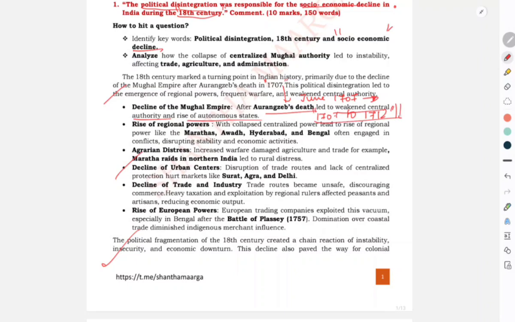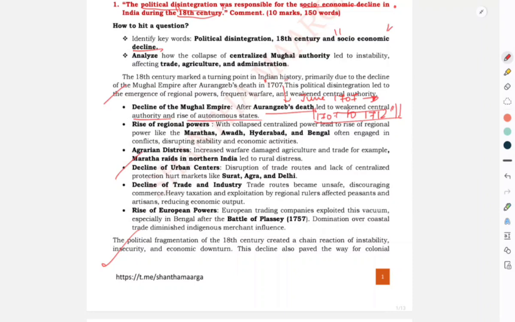Obviously, they didn't rule for more than 6 to 7 years. So this led to weak central authority and the rise of autonomous states. Next, the rise of regional powers. With the collapse of centralized power came regional powers like Awadh. Awadh was established by Saadat Khan in 1722, and Murshid Quli Khan established Bengal.